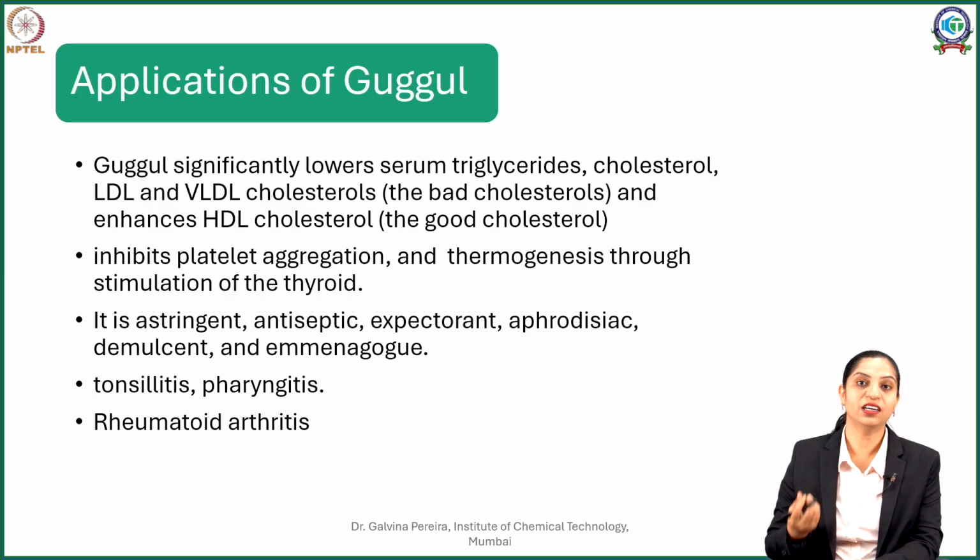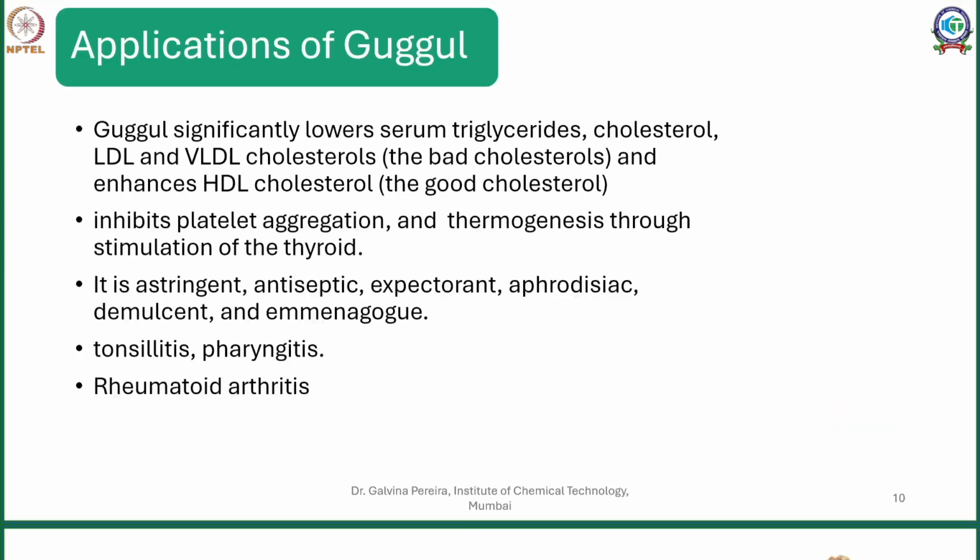Not only that, the gugul resin is reported to be useful in tonsillitis and pharyngitis. It is also recommended for rheumatoid arthritis. In Ayurveda, this resin is often boiled in a specific apparatus called dola yantra, where it is dissolved in milk and ghee. After boiling, you get what is called purified or soft gugul, often referred to as shodhit gugul, which is devoid of other impurities and much more potent as compared to your native gugul resin.